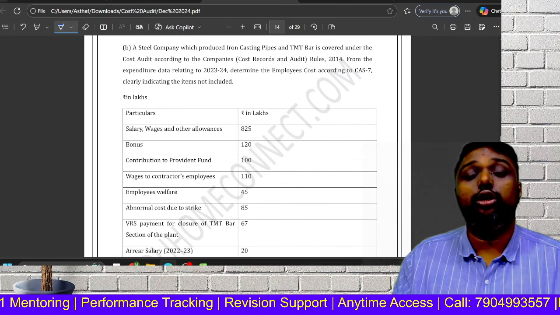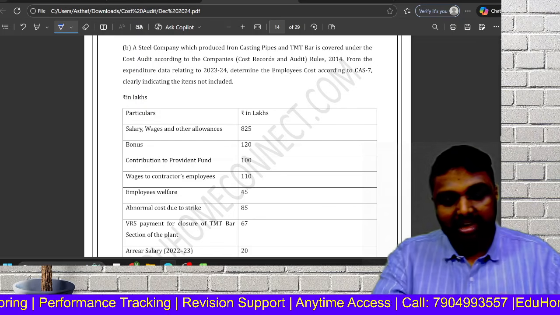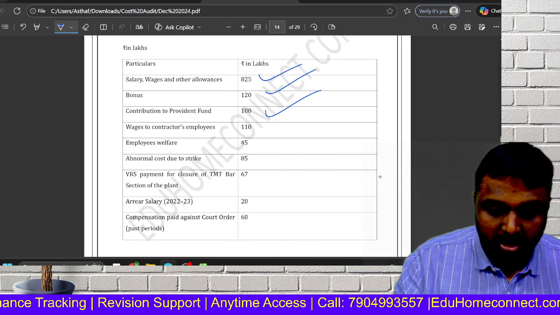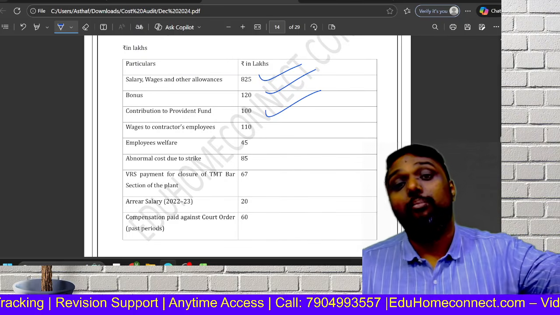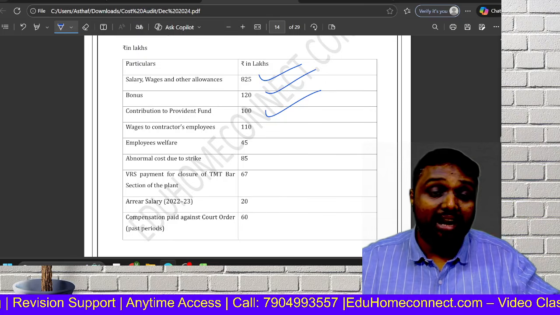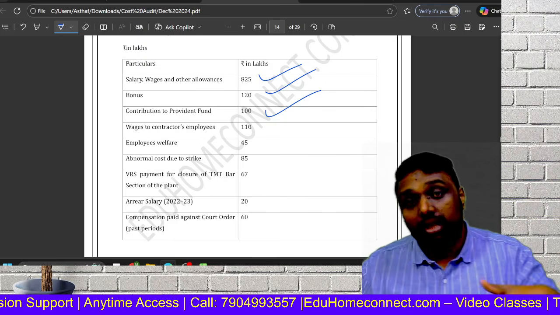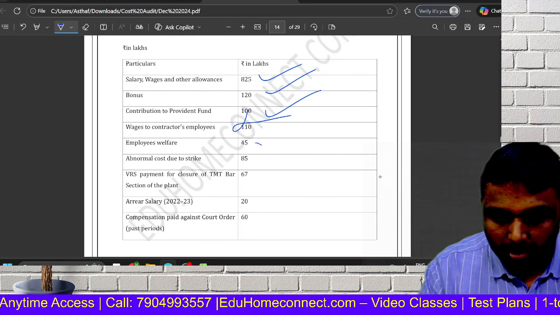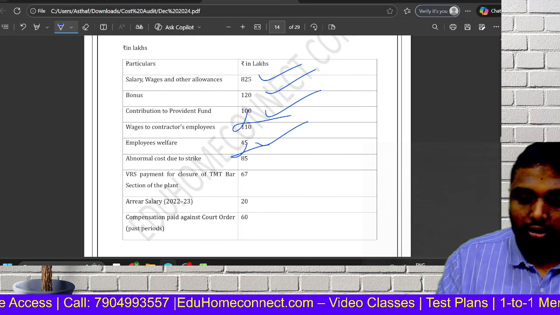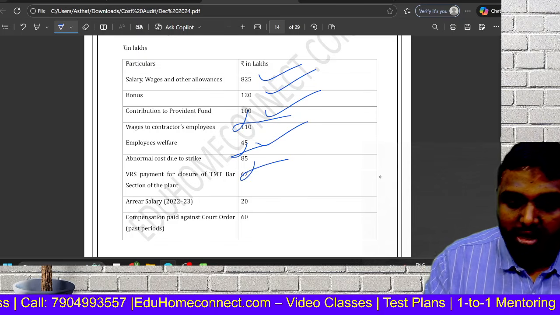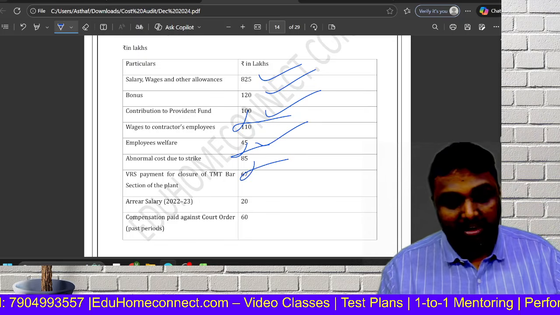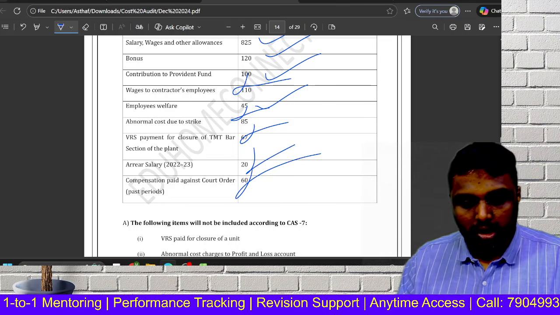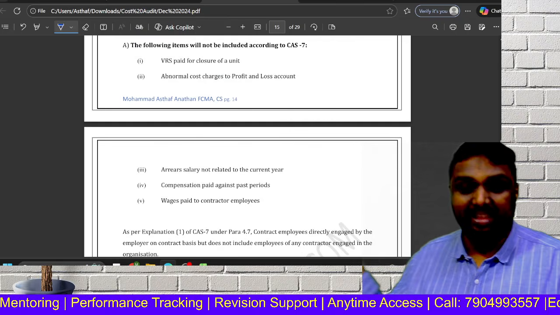See, as I told you, if CS4 is not there, CS7 will come. In CS7 one question: salary will be considered, bonus will be considered, PF will be considered. See, wages to contractor employees, not our employees. The contractor giving payment to his employee won't come. If we are paying our own employee who is on contract, it will come, but the contractor's employee will not come. Abnormal VRS for closure of TMT was a reduction. Arrear of salary: salary of that year itself will come, so arrear of salary won't come. Compensation also won't come, it's not normal. This note is already there also.